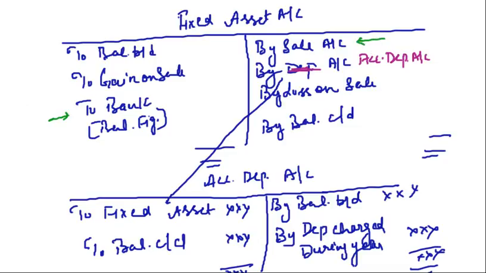But if you get a full-fledged question where you have to do the operating activities also, investing also, financing also, then you need this figure, right? So in any case, even if you get the question on investing only, you have to prepare both the accounts, fixed asset account also and the accumulated depreciation account also. Clear, friends?